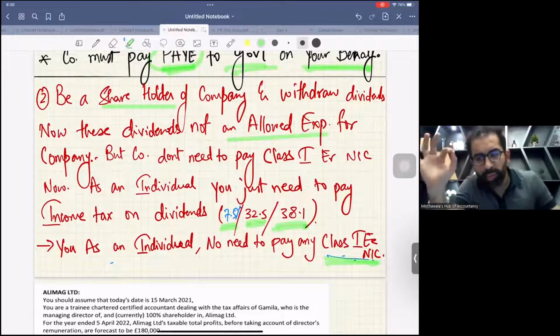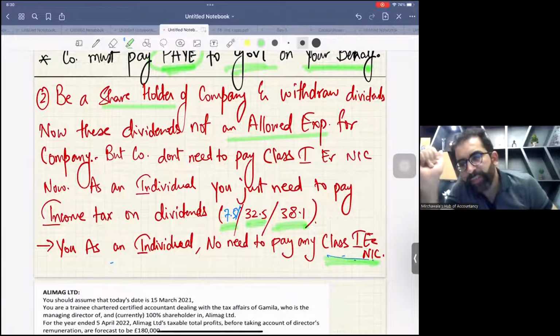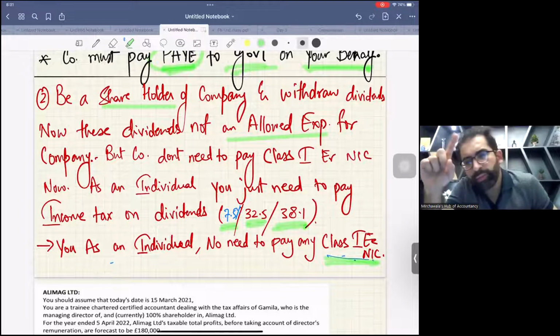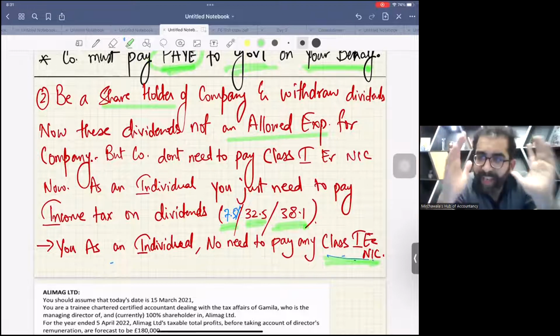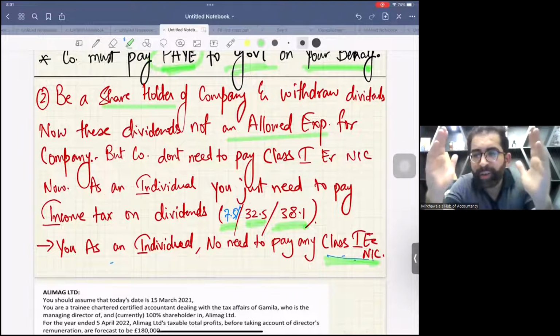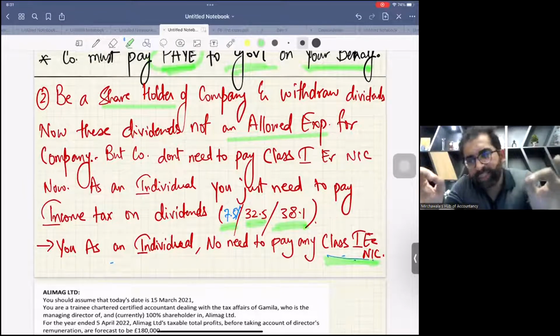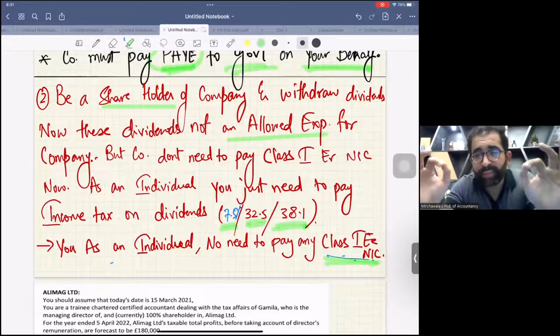Now, as a student, one thing may come to your mind, and that's a genuine question, sir. Which package is beneficial? Shall we take out funds from the company in the form of dividends or in the form of employment income? That's the question. That's what we have to work on. Now in the exam, you need to work on different packages, and whatever package will cost you less, you'll go for it. That's it. It's very simple.